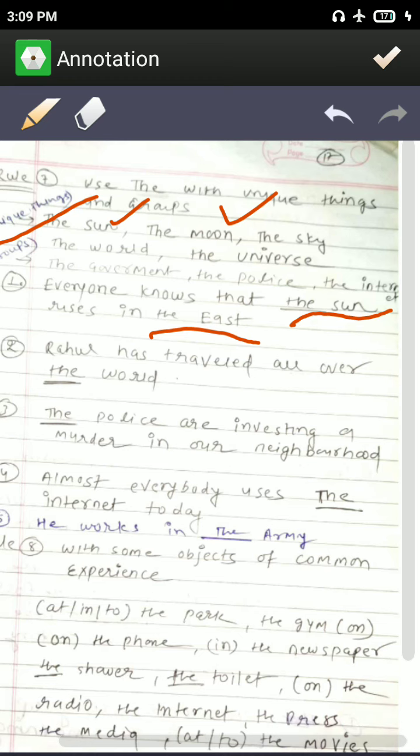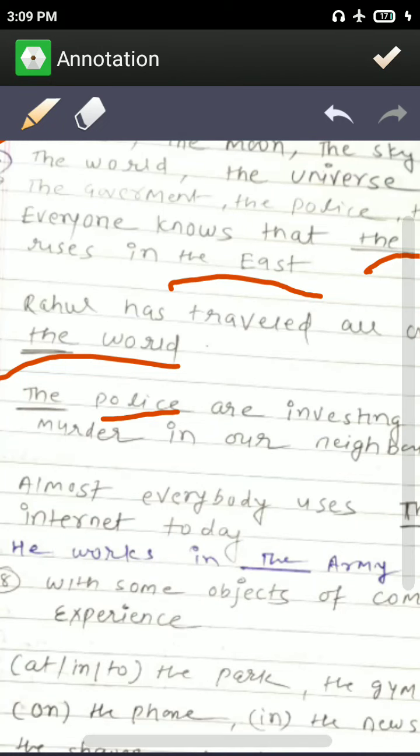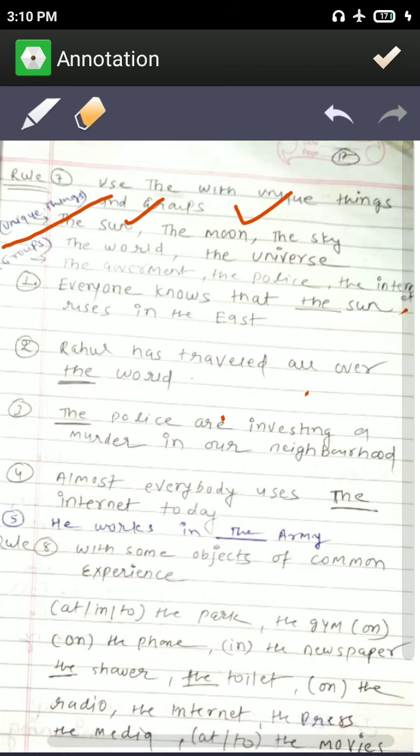Rahul has traveled all over the world. Here see the word "world": because the world is only one, we'll use "the" here. Now police is a group. In the police there are lots of people, so police is not only one person. So when you're talking about a group, then you will use "the" here. Let's see an example: The police are investigating a murder in our neighborhood. So not one police officer is investigating, lots of police are investigating. So here we'll use "the".